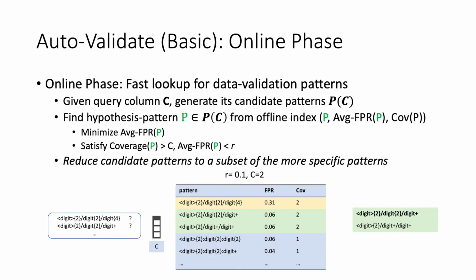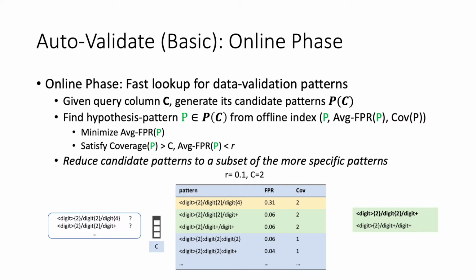At online query time, for a given query column C, we enumerate its hypothesis patterns and use the offline index to perform a lookup to retrieve FPR and coverage scores, without needing to scan the full T again. They are then checked against the coverage and FPR constraints. The pattern minimizing the average FPR is the good pattern we are looking for.